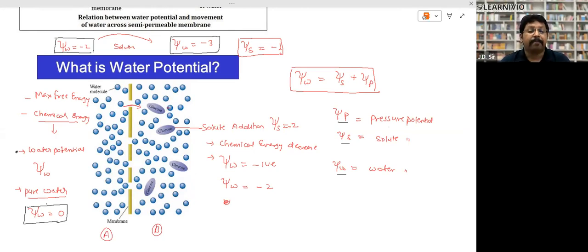And pressure potential is the amount of pressure imparted by water molecules on the membrane during diffusion. So the formula is psi W, the water potential, is equal to solute potential plus pressure potential. Tell me guys, water potential clear or not? Is that clear? Yes, sir. Okay.